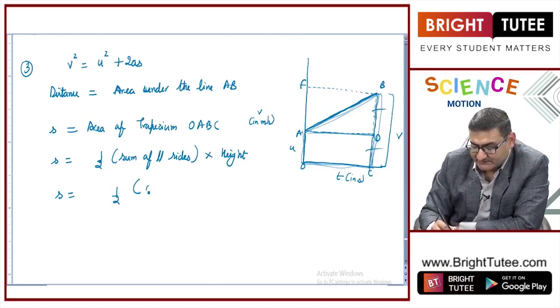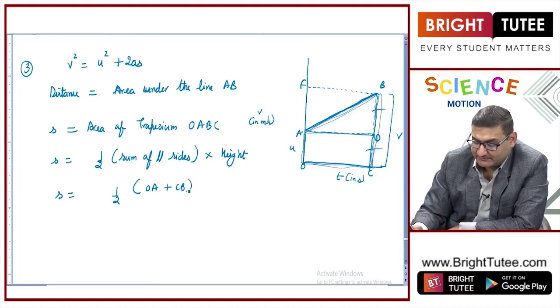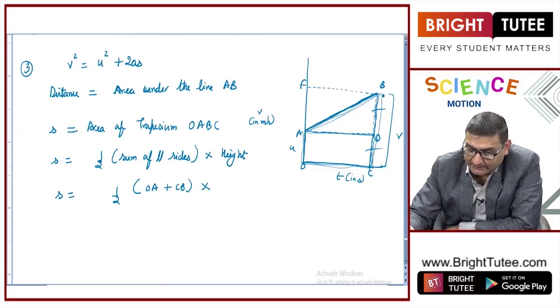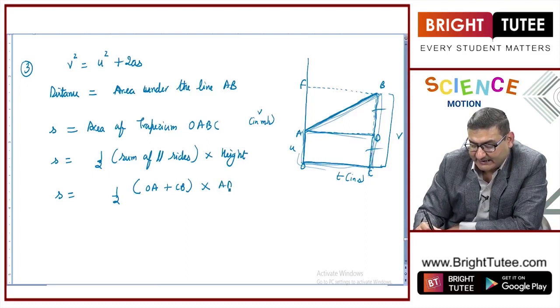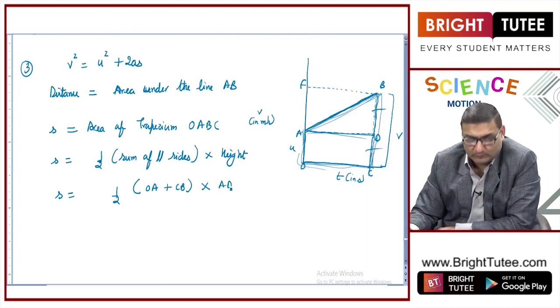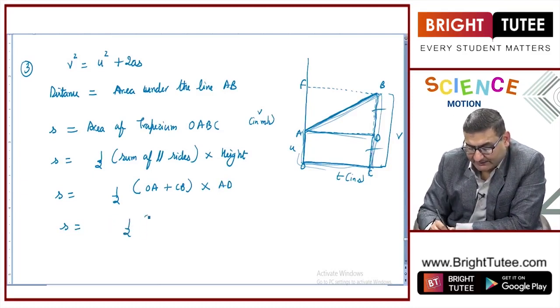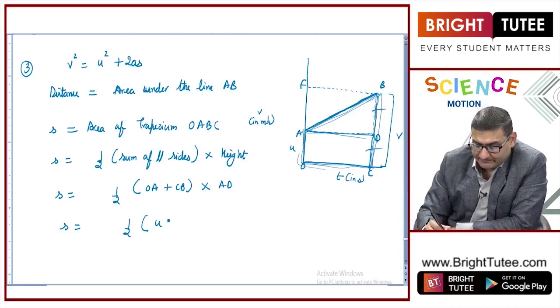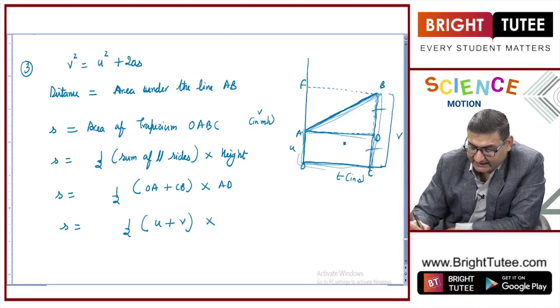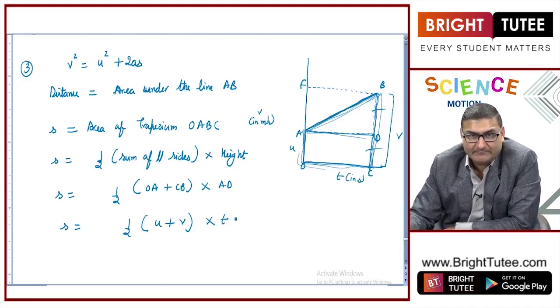So the sum of parallel lines will be OA plus BC, multiplied by the height, which in this trapezium is AD or OC. They are both the same. Now, replacing the values, half multiplied by OA, which is the initial velocity, plus CB, which is the final velocity, multiplied by AD, which is the time.